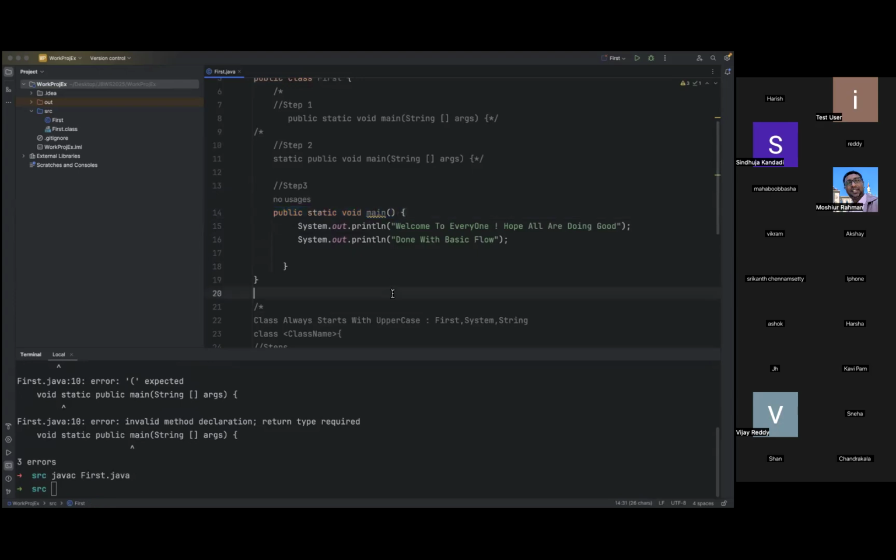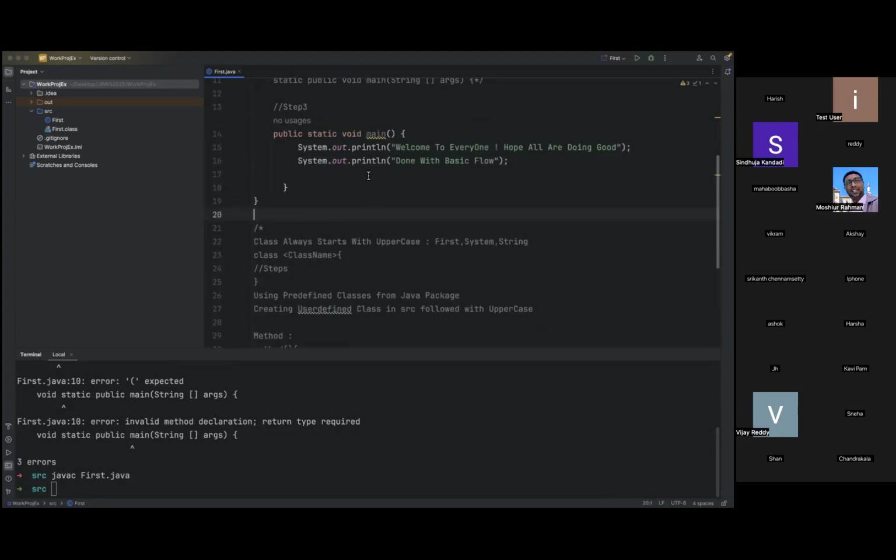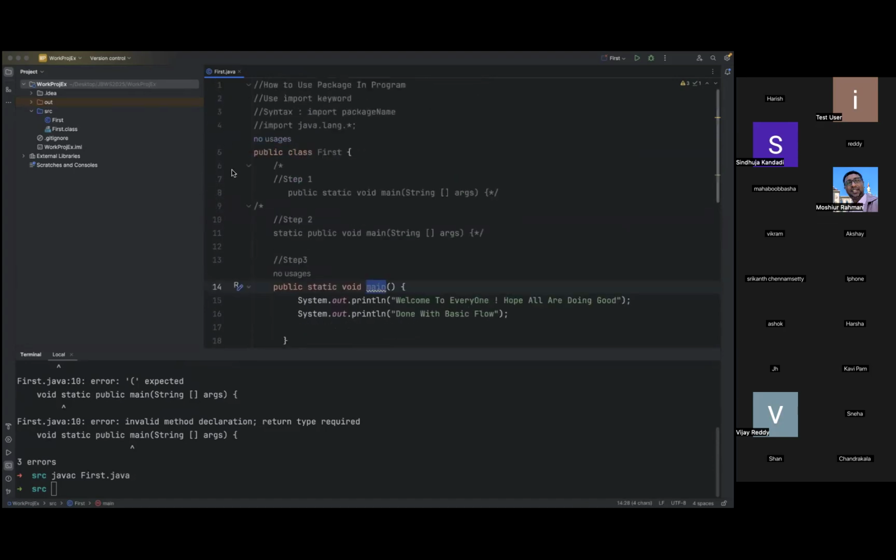As I said, JVM is the one which always looks after the execution of your program. If we are not following the proper format or proper syntax provided by the Java team, then JVM will not recognize it. We don't see any green icon also to execute this program. JVM simply ignores the execution process.